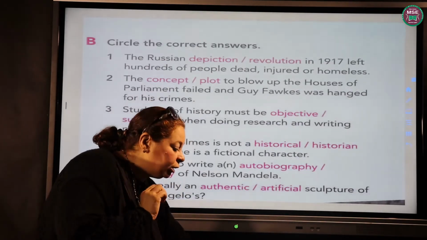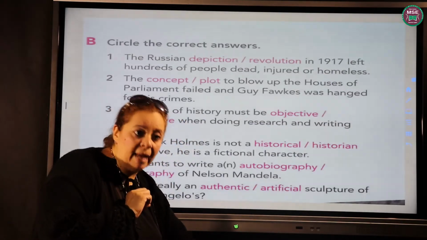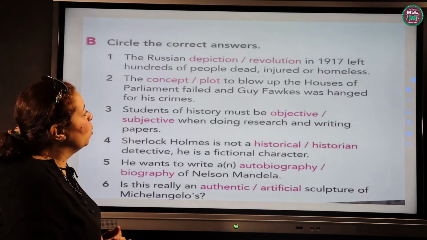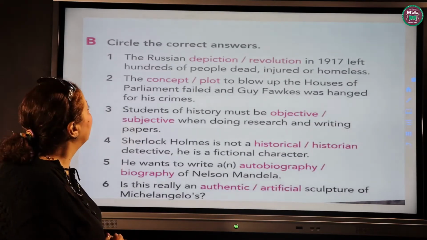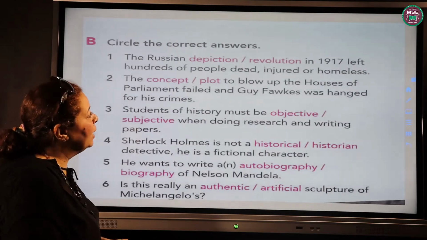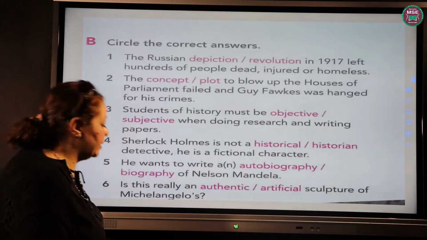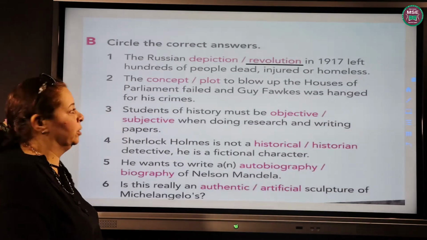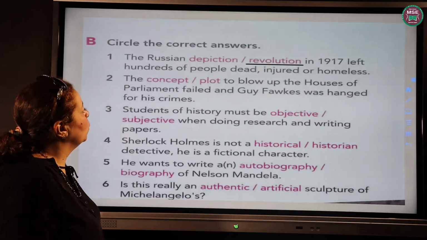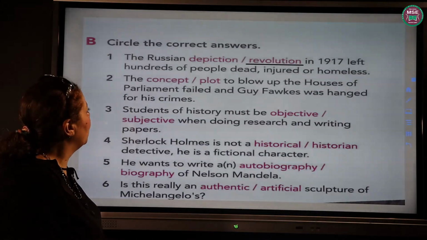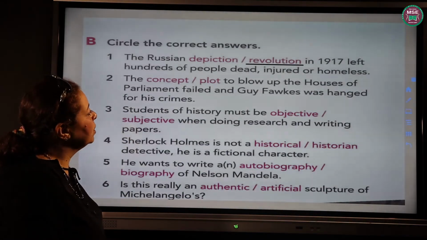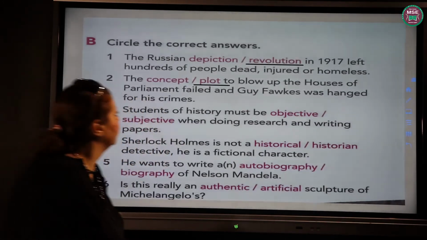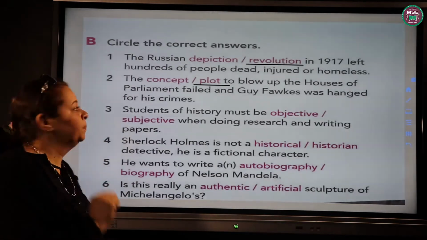Artificial is the opposite, not natural, but man-made. Let's go through the exercise. The Russian revolution in 1917 left hundreds of people dead, injured, or homeless. So here it is the revolution, the Russian Revolution. Number 2, the plot to blow up the Houses of Parliament failed and Guy Fawkes was hanged for his crimes. So it is the plot, because he did something wrong.